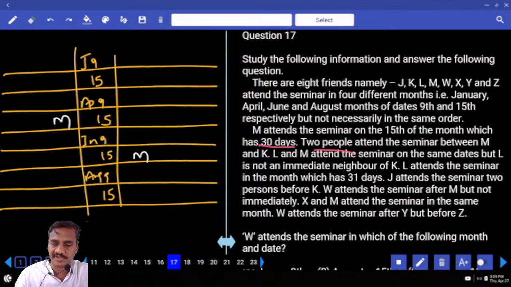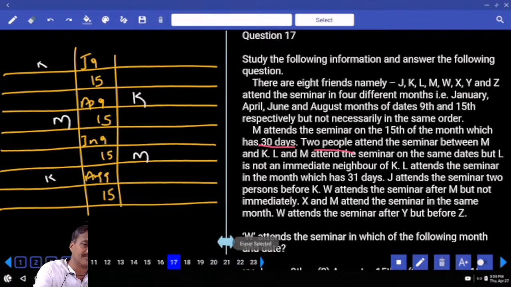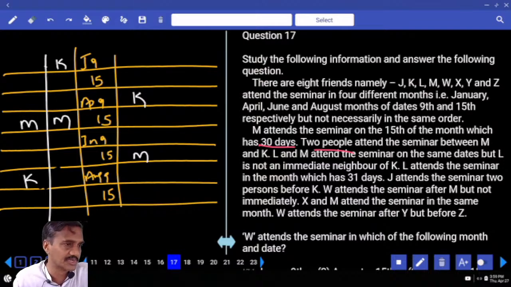And 2 people between M and K. Now in between M and K there are 2 people. K can be above M or K can be below. There are 2 possibilities: if M is here, K will be here, and in the second case there is only 1 possibility.